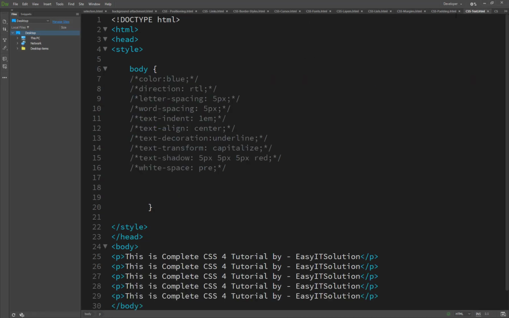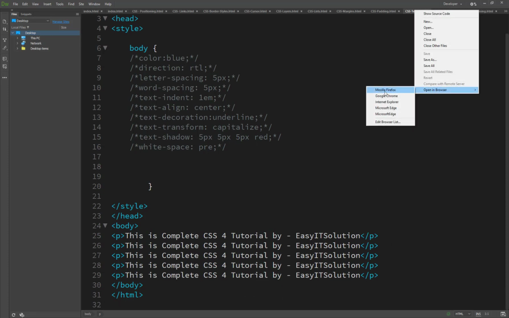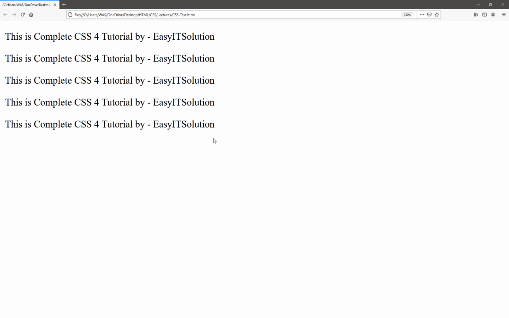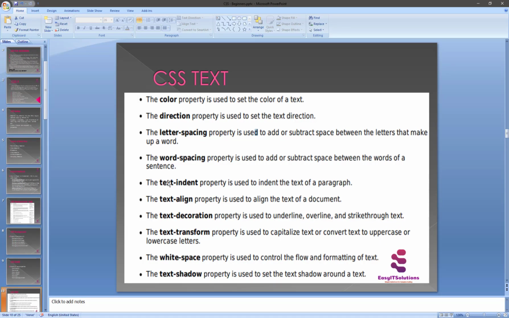So we just click here, but I should close the font one and the background and selector. I think these are done perfectly. So here is the CSS. Now we take a look at what the text looks like. So this is the text. We just close the font one and this one. Now one by one we are using these properties.